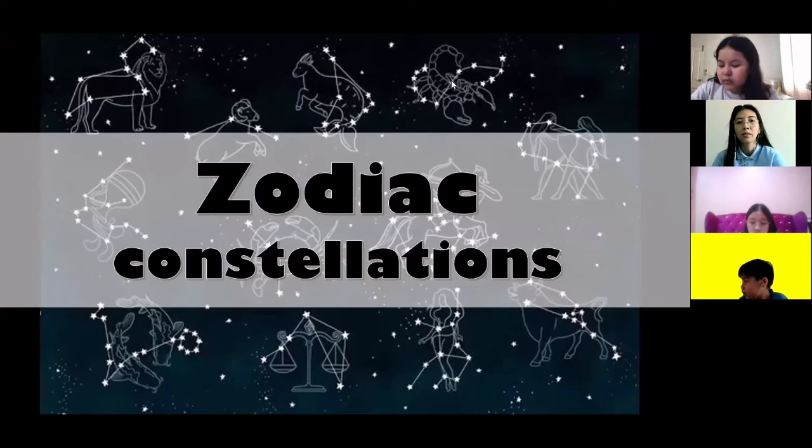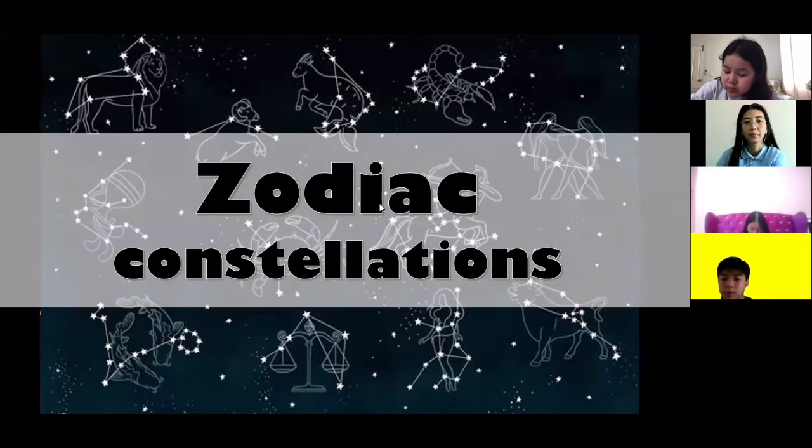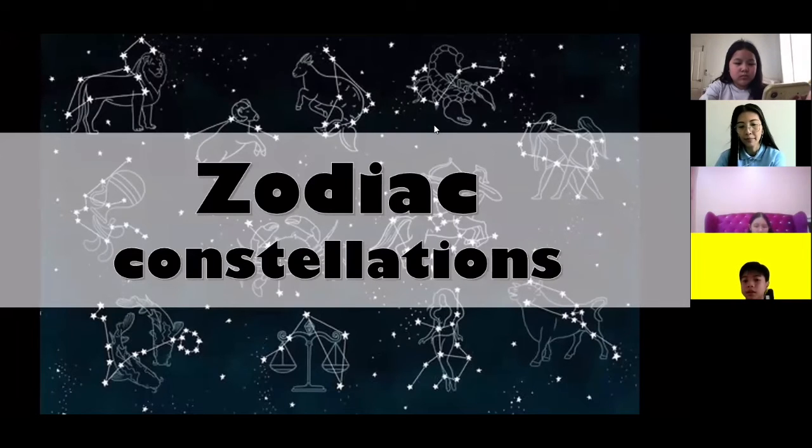So, it's about the Zodiac constellation. That is the title of our lesson, the Zodiac constellation. Last time we talked about some constellations or star patterns. We have the Orion, Crux, the Ursa Major. We also have Cassiopeia, Lyra, and then the asterisms like the Big Dipper, Small Dipper, and then the Southern Cross.